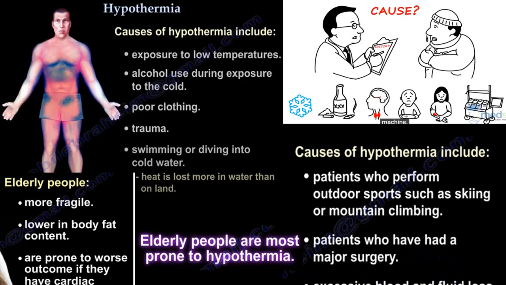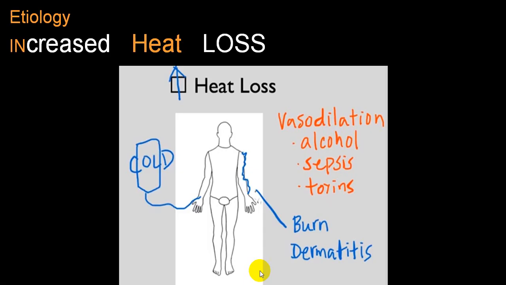This will be iatrogenic. Elderly persons are more prone, because they are more fragile, they have low body fat content, and they are prone to a worse outcome if they have a cardiac history. So these are all the causes of hypothermia.